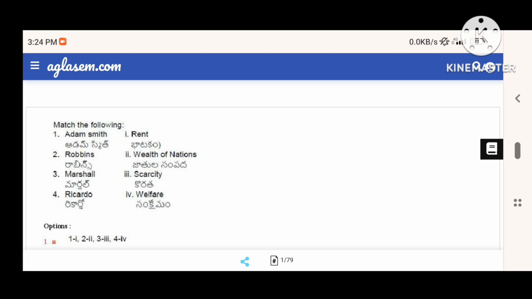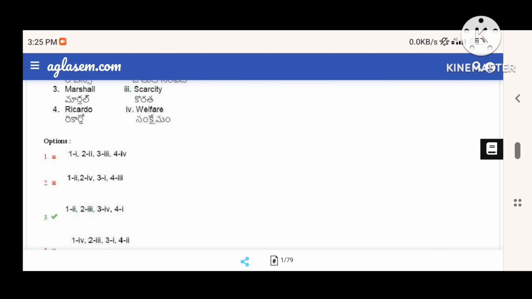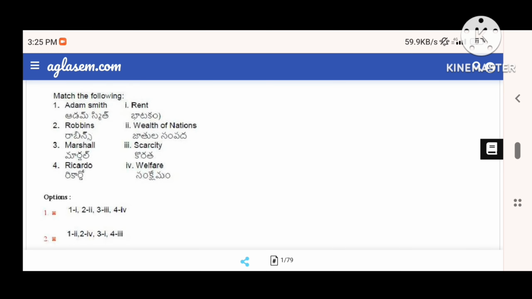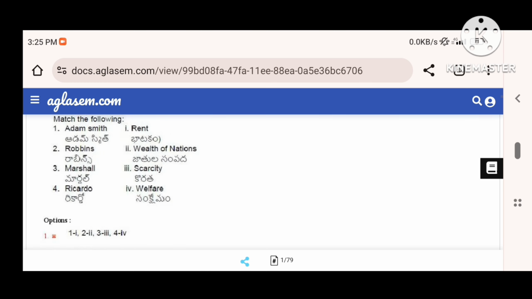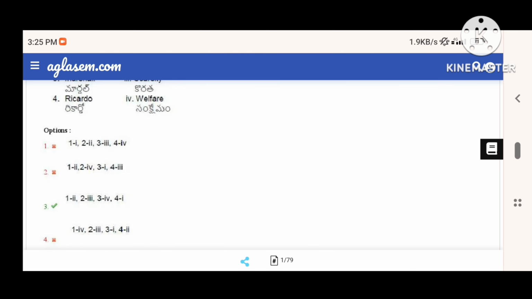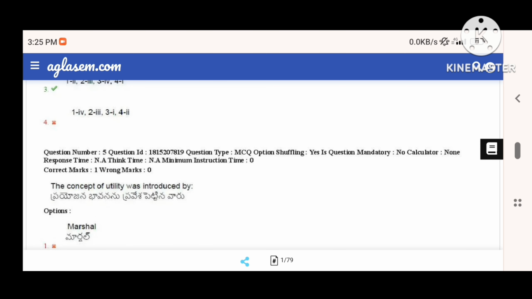Ricardo is famous mainly for two theories. One is rent theory, meaning how the rent of land is determined, and the other is a theory in international economics. The correct choice is the third one. Make sure to try to eliminate options: if you know the answer, like Ricardo is for rent, then see which option has it matched. Eliminate all those which are not so. In the first option it is wrong, in the second option it is wrong. In the third, Ricardo is for rent, so it is right. Just tick it and you will reduce the time.